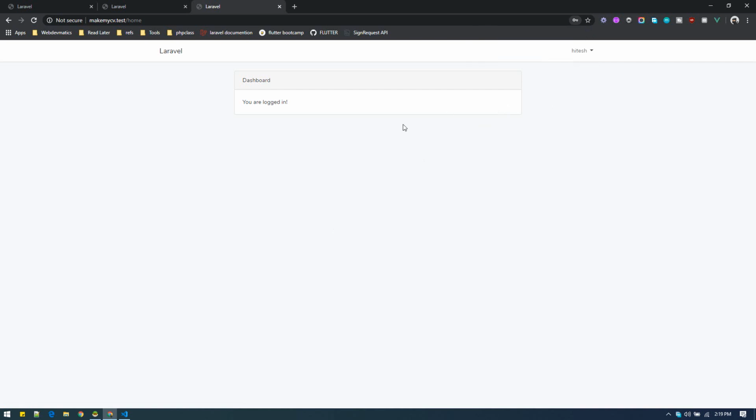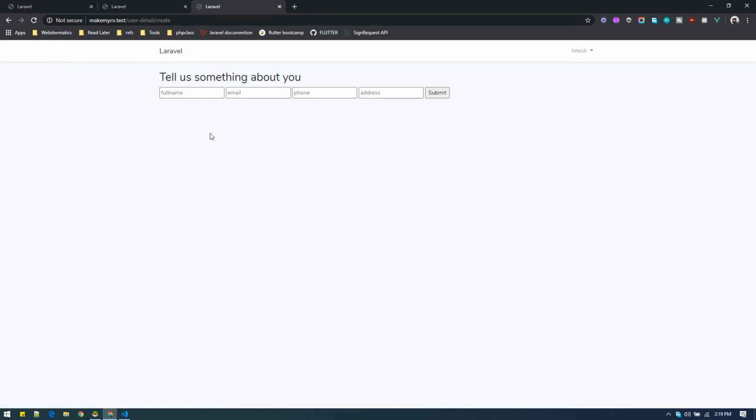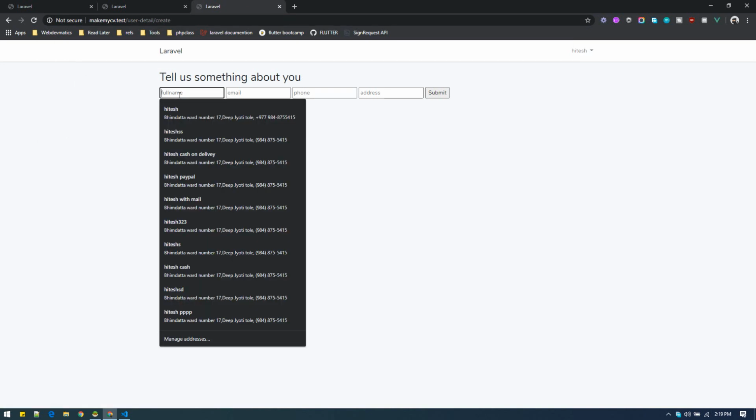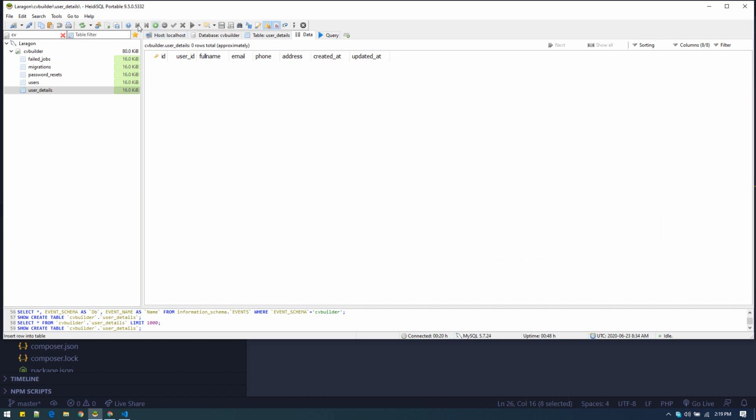Alright, so now we are logged in. So now if we go to the home page and go to build our resume now, we need to make this button so that it will take us to the detail form, right? For now we can just go from here, user detail create. Alright, and then submit, yeah, it should save all the data in our database. Let's refresh. So we got user ID, full name, email, phone, address, everything.